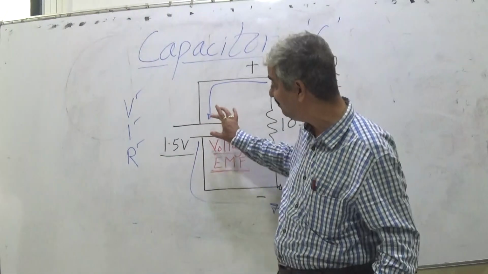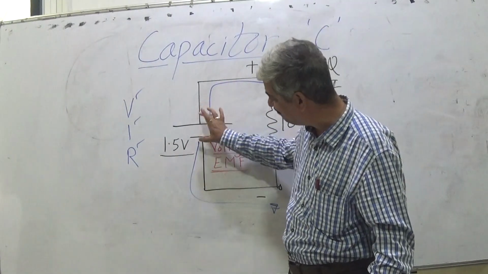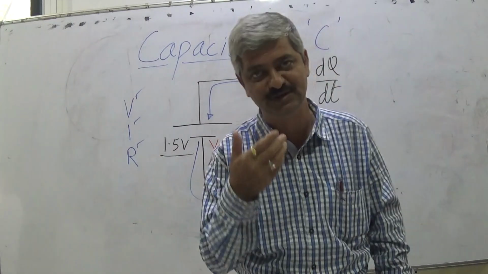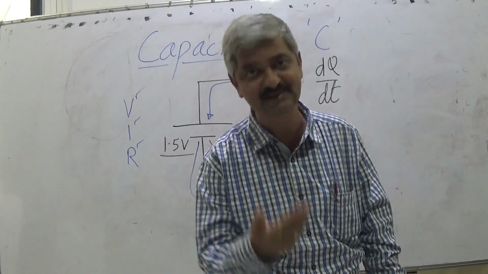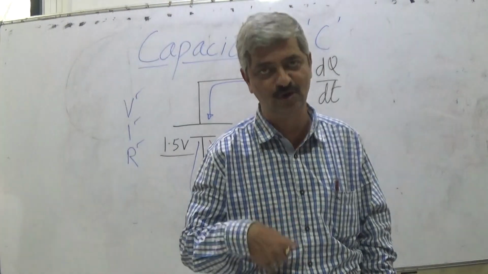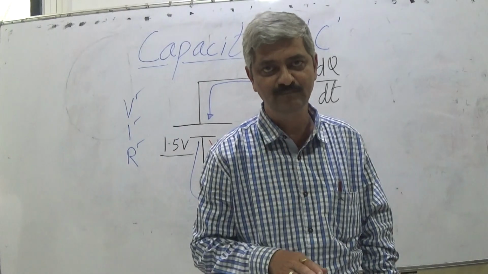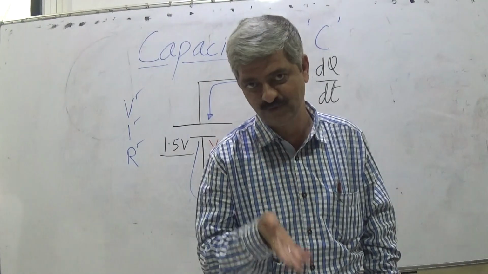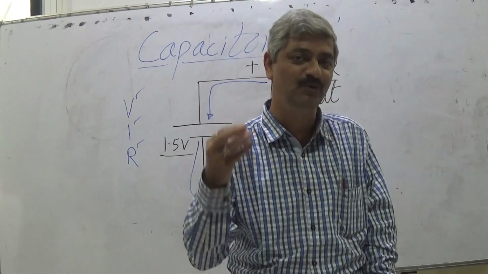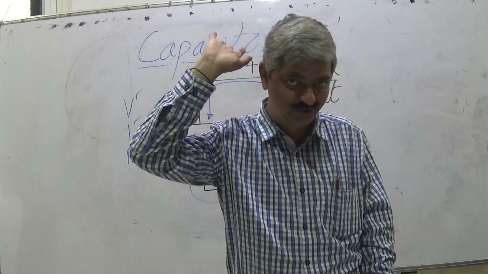So for the same electromotive force, the same battery, when you change resistance, there is a different speed with which electrons move, and current is the rate of flow of charge. It is the number of electrons moving per unit time. One electron carries 1.6 times 10 to the minus 19 coulomb. We presume the electron is indivisible, even though we may go for advanced nuclear studies later on.